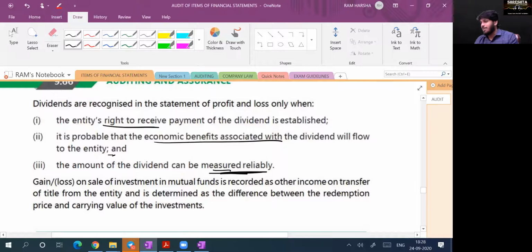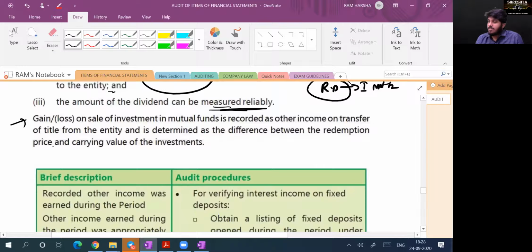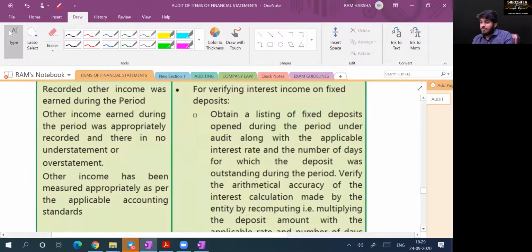Suppose every year the company will declare dividend. I don't know this year how much they will declare. Can I recognize now? No. No, sir. The company should declare the percentage. I should know how many shares I'm holding. I should be eligible. Only then I can recognize. On the record date, I must be the owner, right? Yes, sir. If I'm the owner on the record date, I will definitely receive. Economic benefits will be with me. Yes, sir. Same way, gain or loss on sale of investment. You would have seen this in investment accounts, yes or no? Yes, sir. So what are the points that you have to verify?